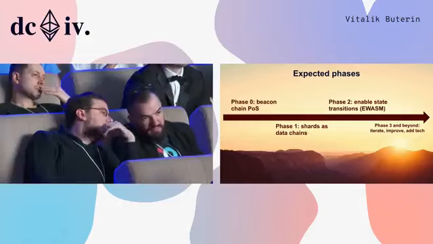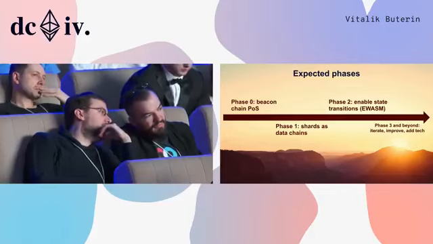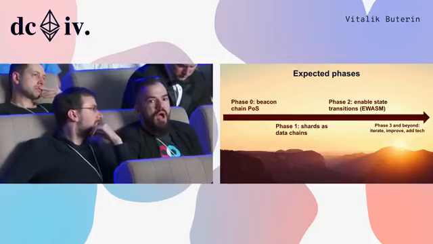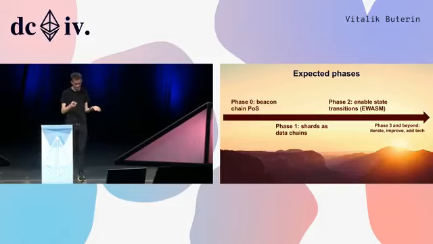Phase 2, enable state transitions, and this includes enabling the virtual machine, enabling accounts, contracts, Ether moving between shards, all of this cool stuff. And phase 3 and beyond: iterate, improve, add technology.